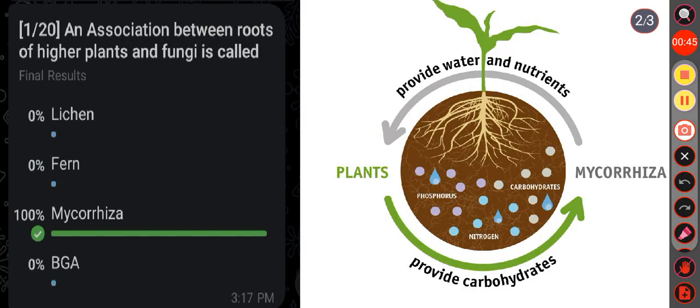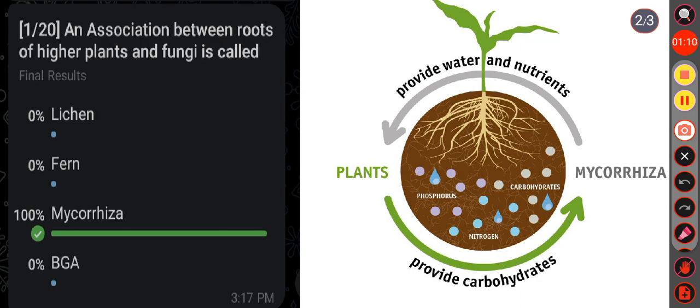Okay? See the first question. An association between roots of higher plant and fungi is called: option A lichen, option B fern, option C mycorrhiza, option D BGA or blue green algae. Here the correct answer is option C, that is mycorrhiza. The word mycorrhiza means fungus root.